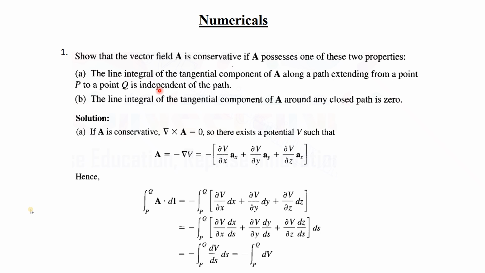One of the two properties tells that the line integral of the tangential component of A along a path extending from point P to Q is independent of the path. That means any particular vector, suppose it is traveling from one direction to another, it is having a direction like this.